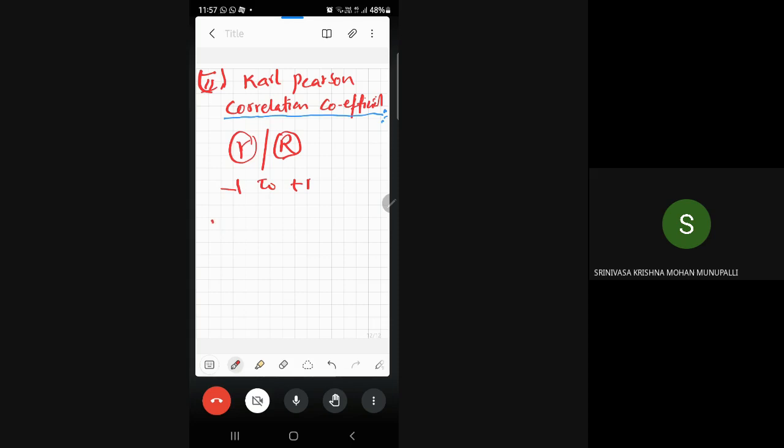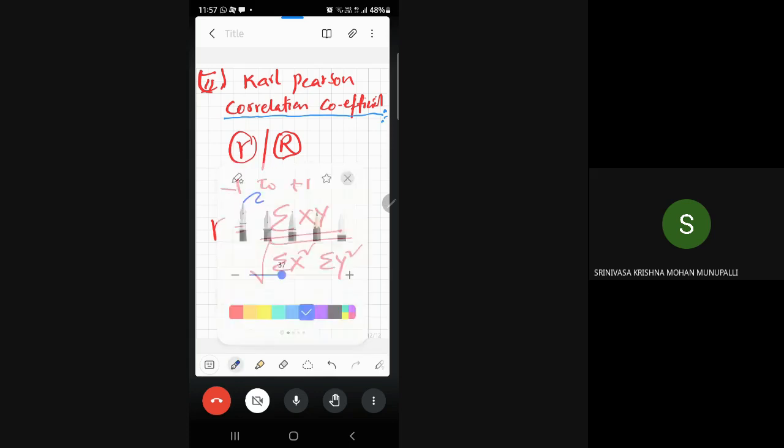This Karl Pearson correlation coefficient gives a procedure to calculate the correlation coefficient. Gamma is equal to summation of xy divided by root of summation x square into summation y square. Let's note down this formula, very very important.